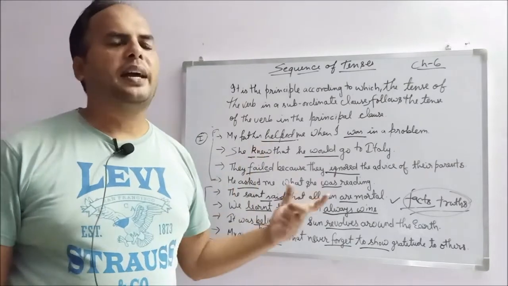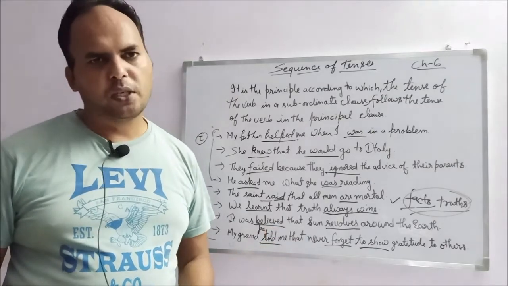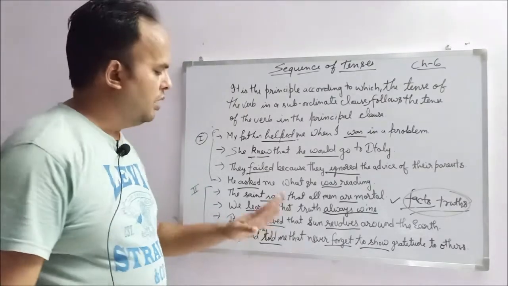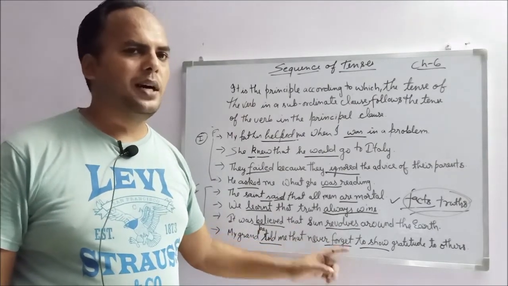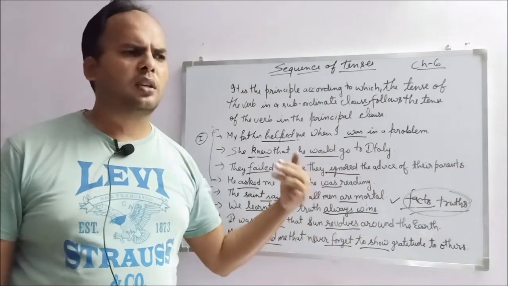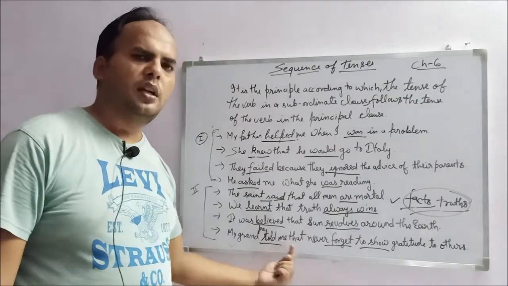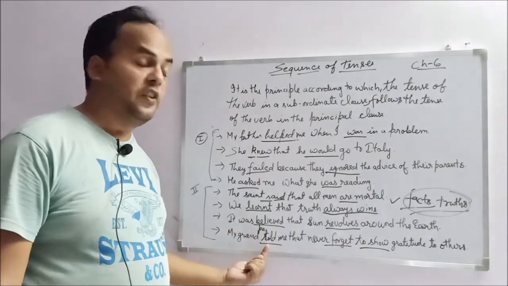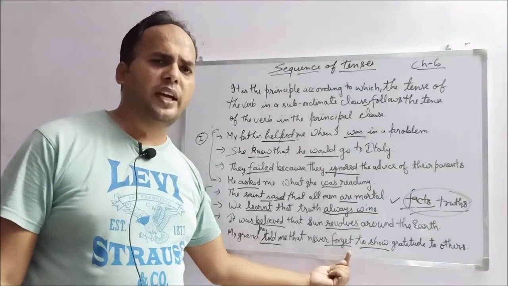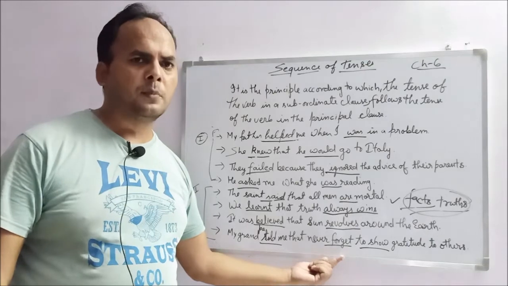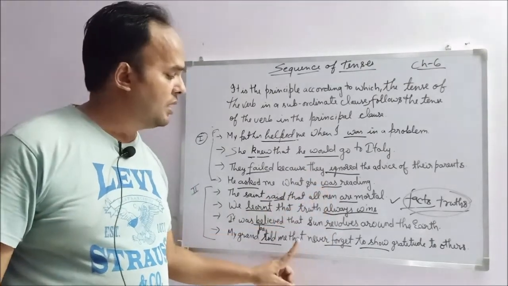You might be going back to a chapter you studied in 8th class, direct and indirect speech. In that chapter, if the statement in inverted commas is a historical fact, natural fact or moral guideline, we use it as it is. Nothing changes, no matter if it is in present tense or past tense. We don't change anything. We just put that.